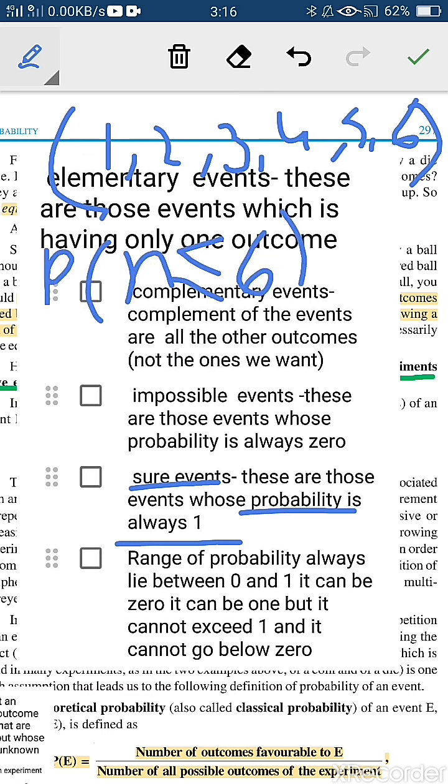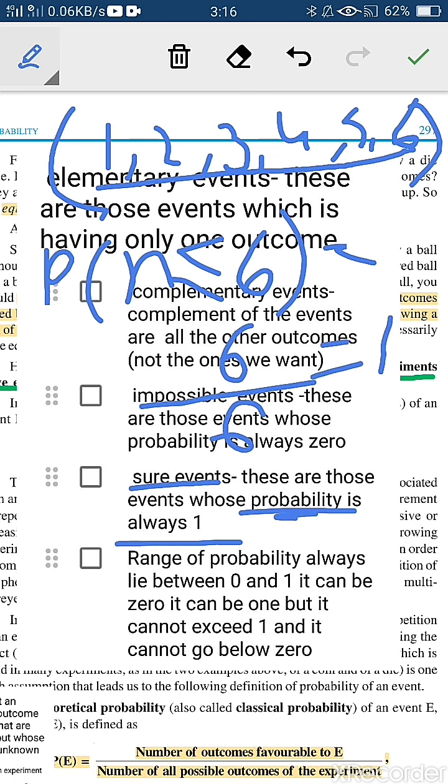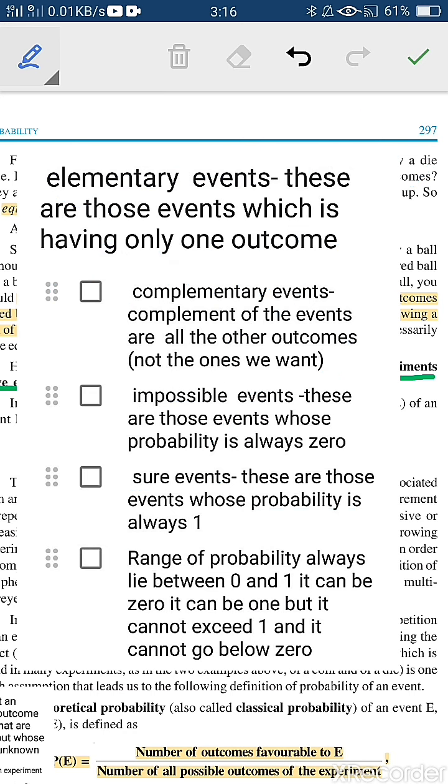Now, if I have to find the probability of a number less than or equal to 6, so less than 6 are these and equal to 6 means all these 6. So how many outcomes are there? 6 out of total outcomes 6. So the answer is 1. So it implies if the probability is 1, it is a sure event, right?